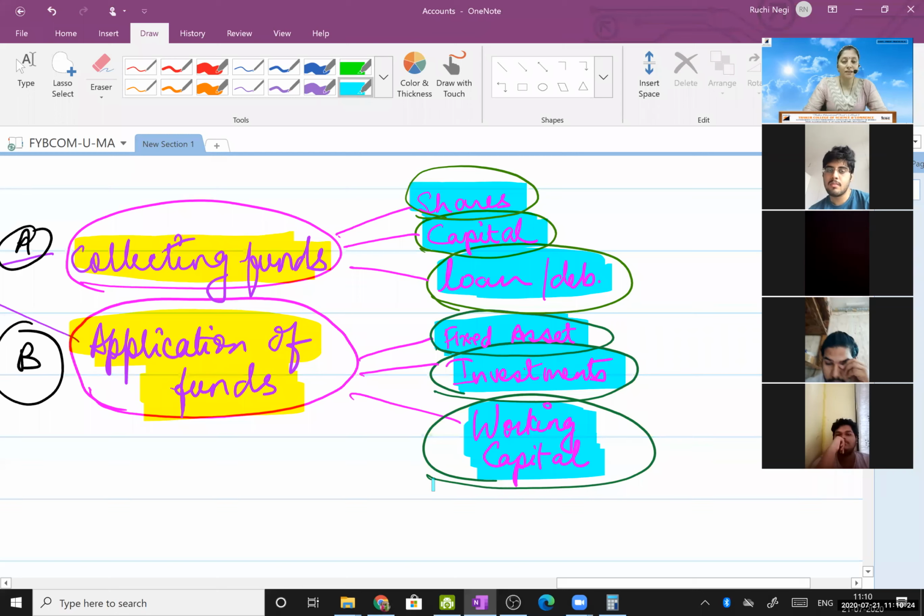Working capital is the cash money which we need for our day-to-day expenses. Say for example, I need cash to run the day-to-day activities of my business. If my business is a big business, and I have FDs, I have my business investments. I'll give an example.